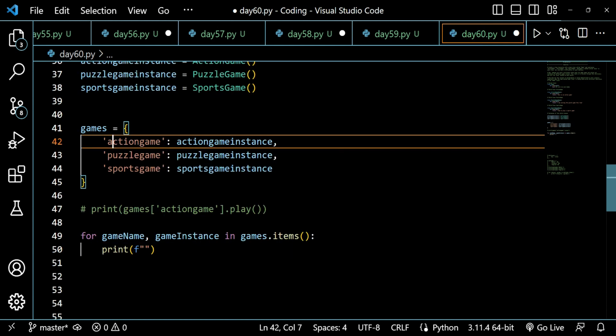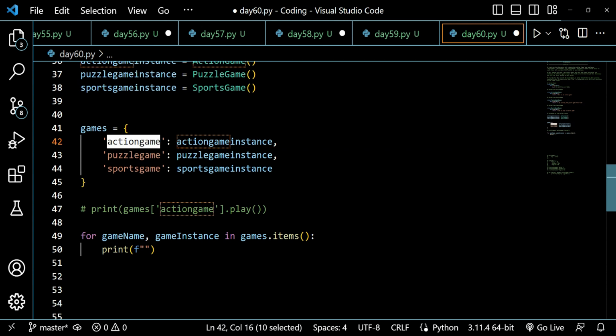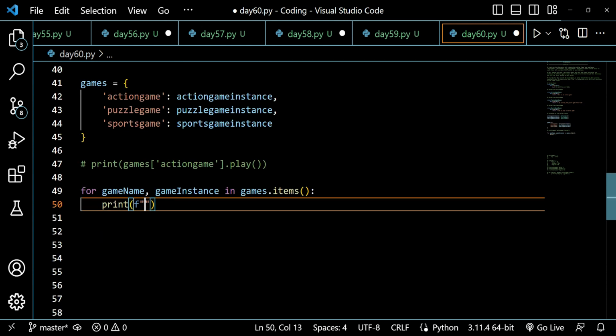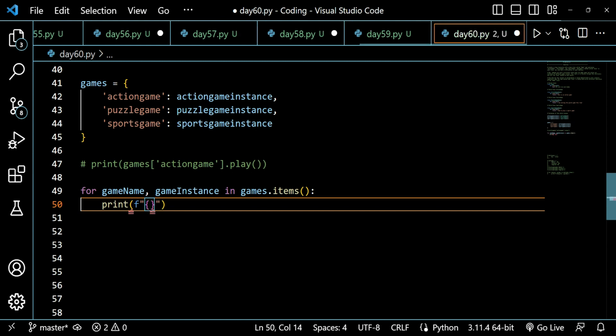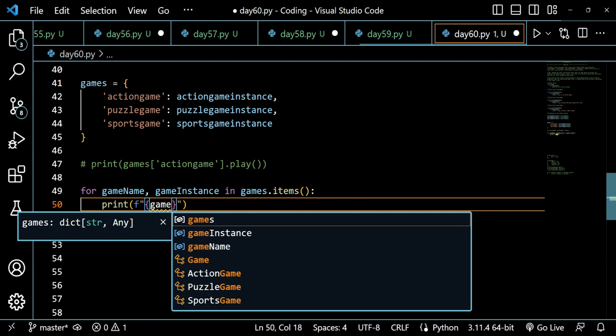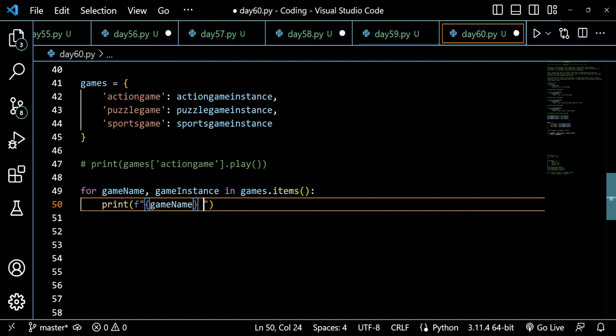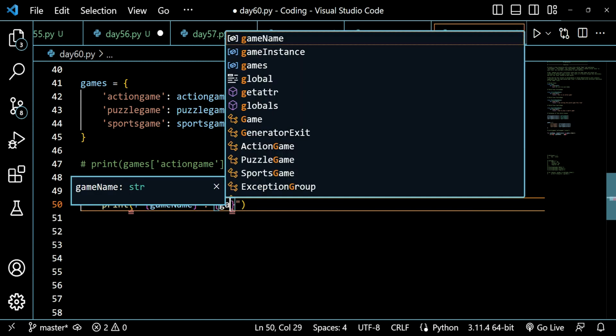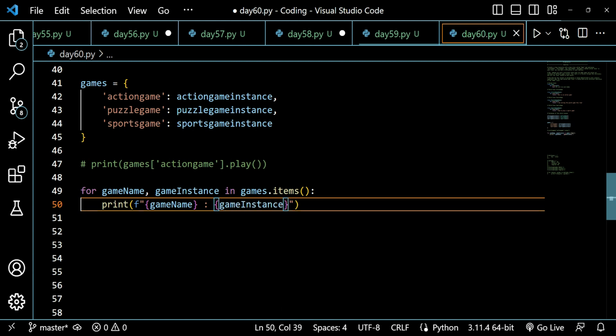Game name is the name of the game here, and game instance is the game instance here. So it clearly says what it is. So I can put game name, and put a colon here, and game instance after that.